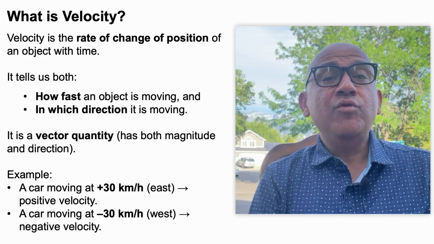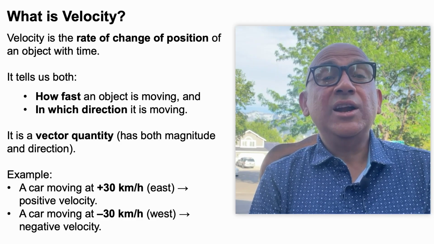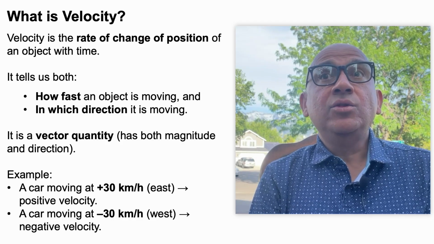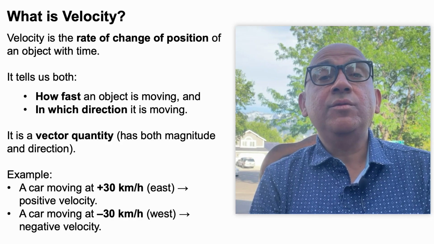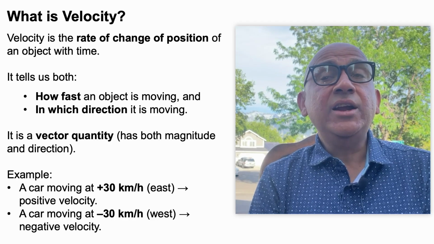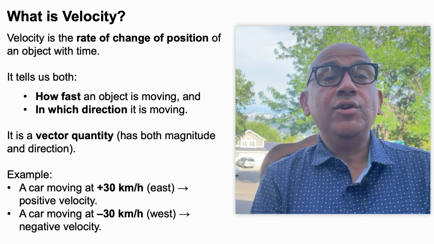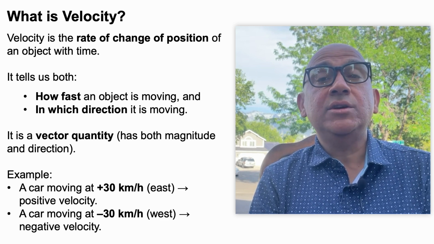Suppose a car is moving in the east direction with a speed of 30 km per hour. So, we say it has a velocity of plus 30 km per hour. On the other hand, if it starts moving in the west direction, we will say it has a velocity of minus 30 km per hour.